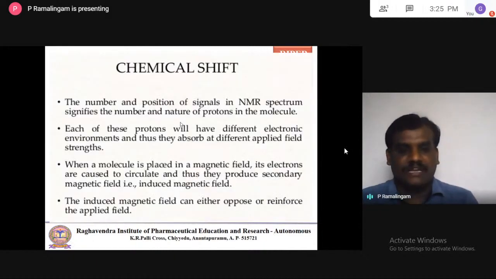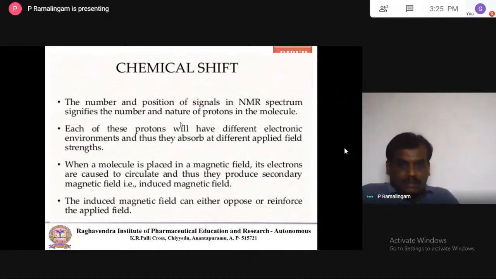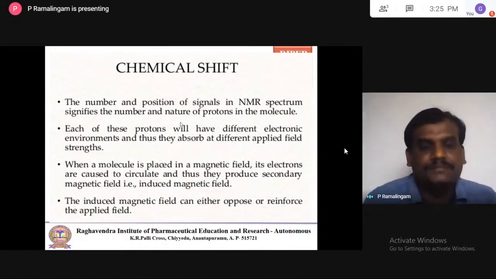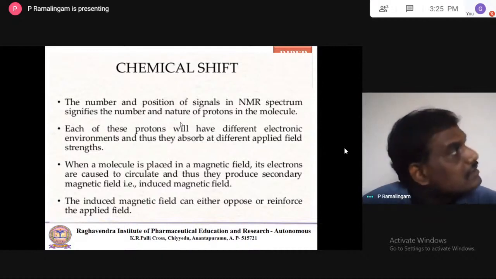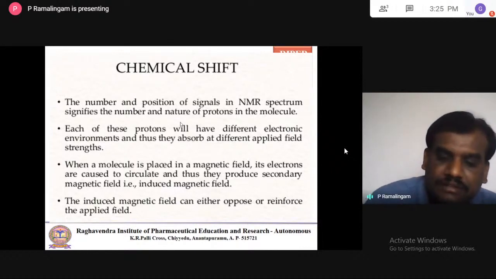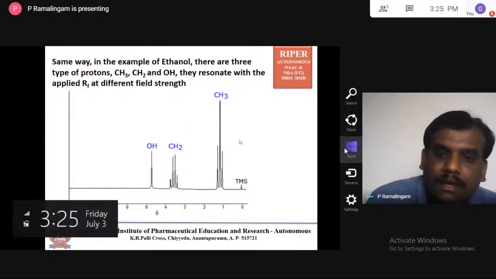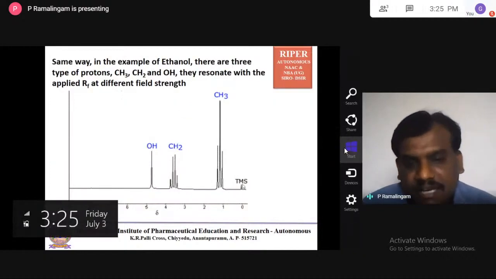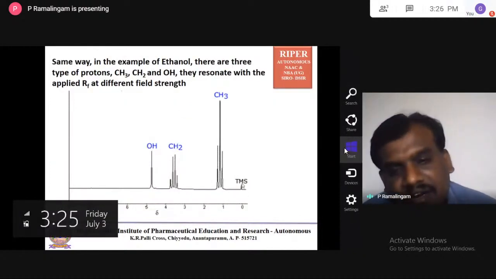So now let us come to chemical shift. What is this chemical shift? You can see here TMS, called the internal standard. The internal standard is used to calibrate the NMR scale.